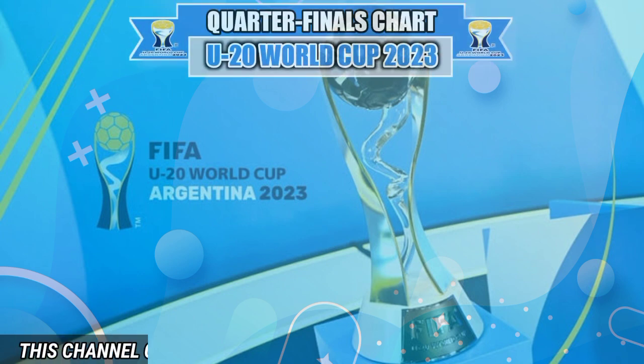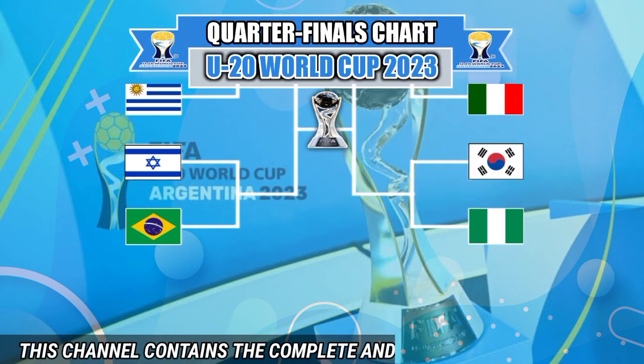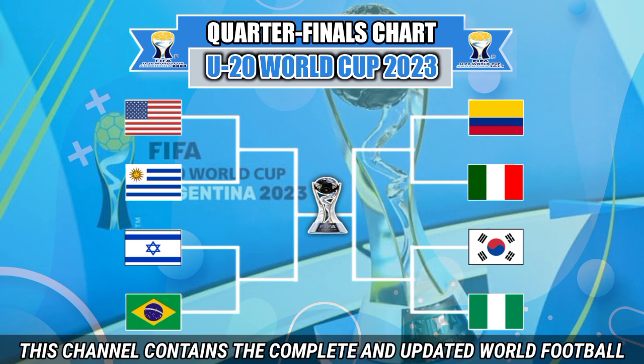Here is the quarter-final chart. World Cup Under-20. The United States national team will face the Uruguay national team to qualify for the semi-finals. Next, the Israeli national team will face the Brazilian national team to qualify for the semi-finals.